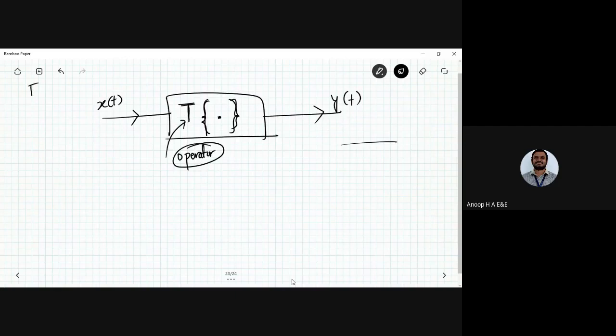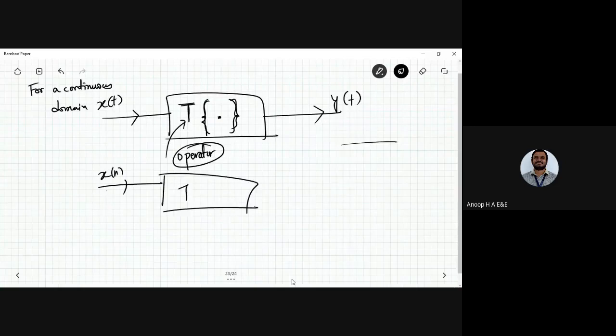So for a continuous time domain, I can represent it like this. Similarly, for a discrete time domain I can represent it with X of n, which goes through T again, and this forms Y of n. This is how I can represent it with the block diagram approach: the representation of the system.